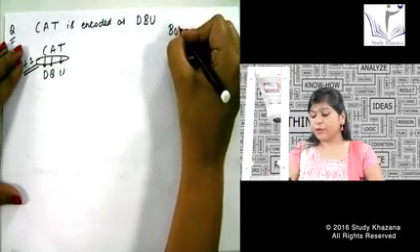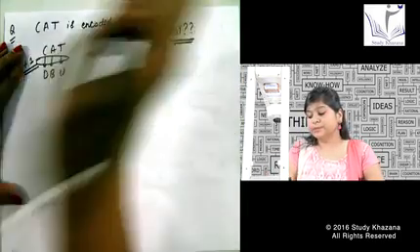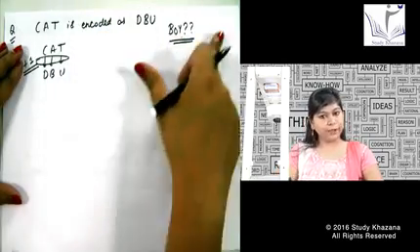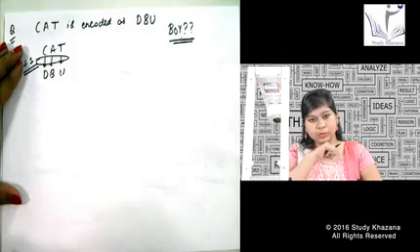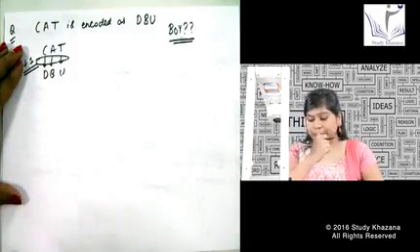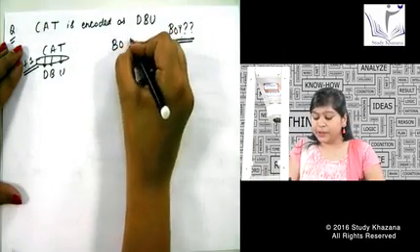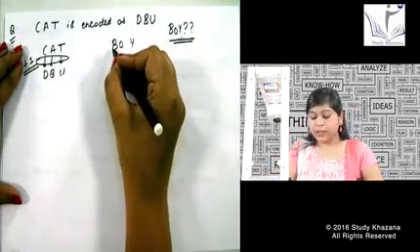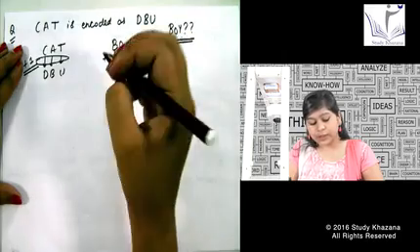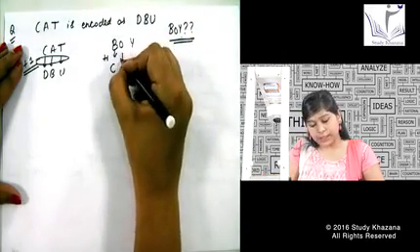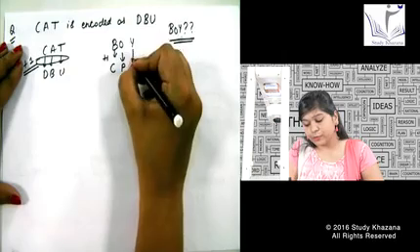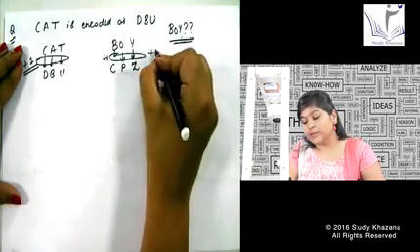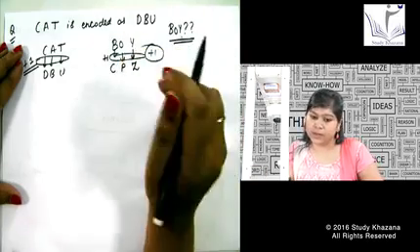If now I want to find out the word for boy, how will I find the word for the boy? If I know the pattern between cat and DBU, I can easily encode boy also. I hope this is clear. Okay, so how will I encode boy? If I know C has been encoded as D, plus 1, then B will also be encoded as plus 1. So at the place of B, I will write down C. At the place of O, I will write down P. And at the place of Y, I will write down Z. Why this? Because this is nothing but a plus 1 series.